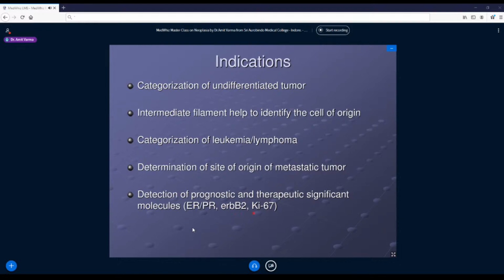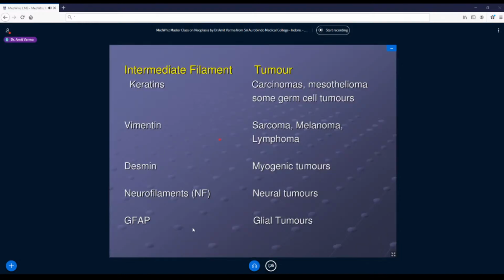of the tumor. Next is Ki-67, a very interesting molecule nowadays because it basically stains the cells in mitosis. So if I say that 10% of the tumor cells have taken up Ki-67, the growth fraction is small. If I say 90% of tumor cells have stained by Ki-67, it means it's a very aggressive tumor. 90% of cells are in mitosis, so the growth fraction is very high. So let us see some of the diagrams to understand it better.